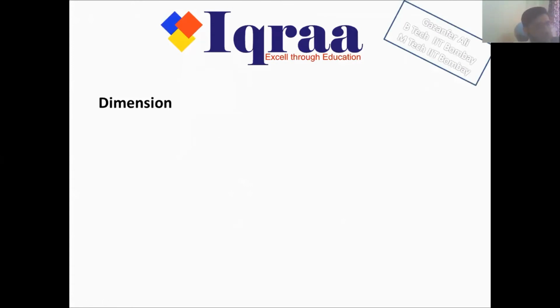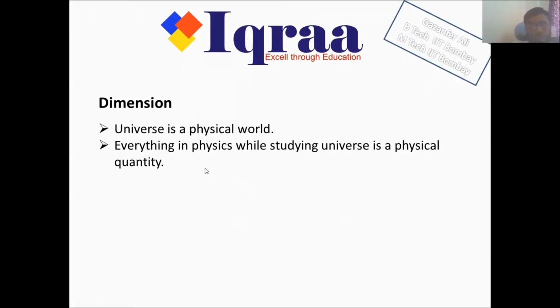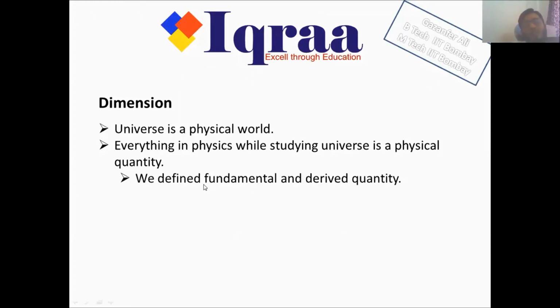Before understanding dimension, let's quickly see what we have done in the chapter of units and dimensions. We said that the universe is a physical world. For us, the universe is a physical world. We don't see it as art or beauty. Everything in physics, while studying the universe, we define as a physical quantity. And we went further ahead and classified those physical quantities as fundamental quantities and derived quantities. We said there are seven fundamental, or base, quantities, and the rest were all derived quantities for us.